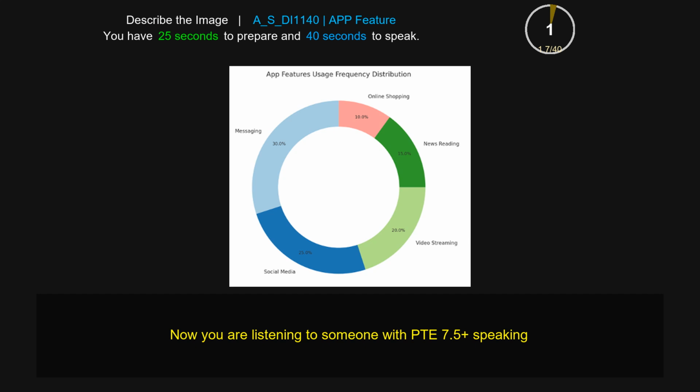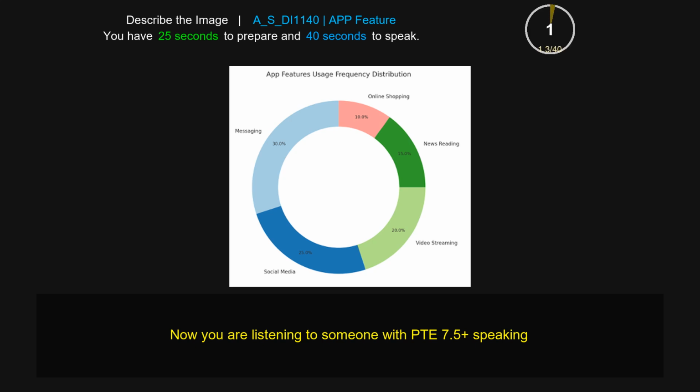The bar chart is about app features usage frequency distribution. As you can see, the highest amount comes from messaging, which is 30%. The second place goes to social media, which accounts for 25%. On the other hand, online shopping only accounts for 10%. News reading is 15%. Video streaming is 20%. Overall, it's about app features usage frequency distribution.